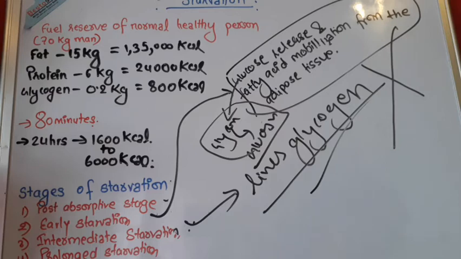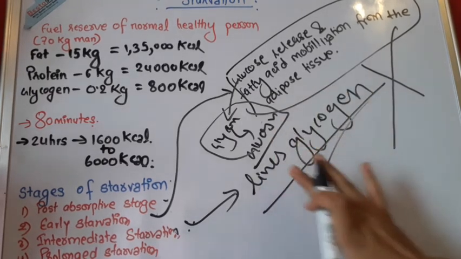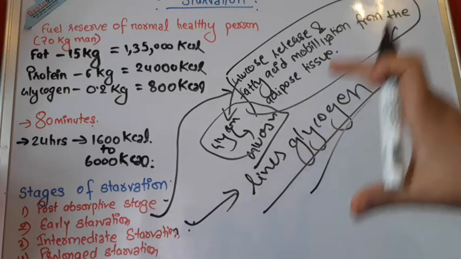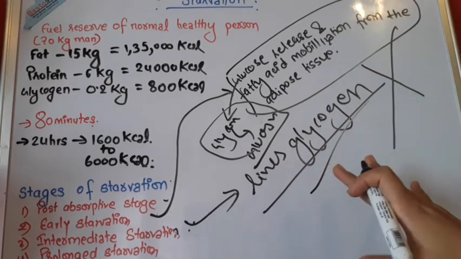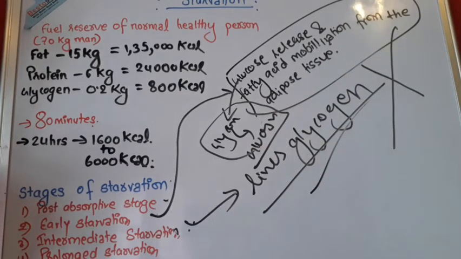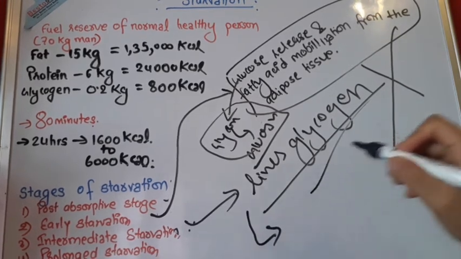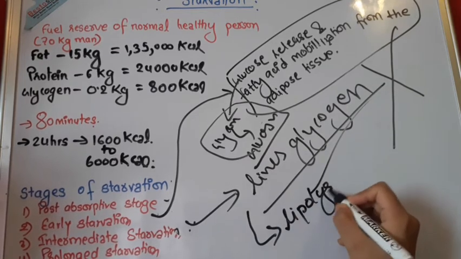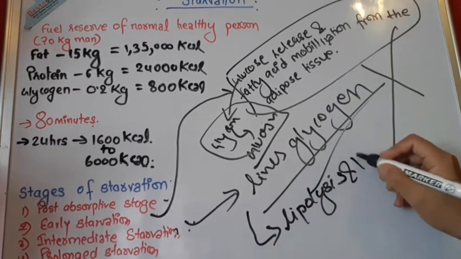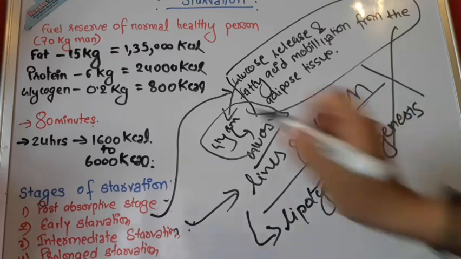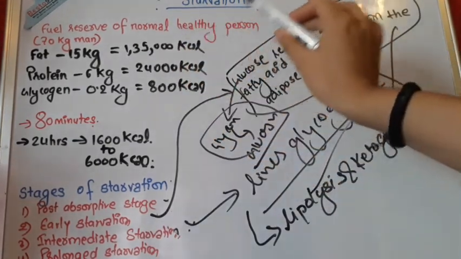Now since there is no glycogen, other sources will be used to produce energy in the body. Other sources will be used to give energy to our cells, to our tissues, to our organs. And the other sources that our clever liver and our body uses are lipolysis and ketogenesis.